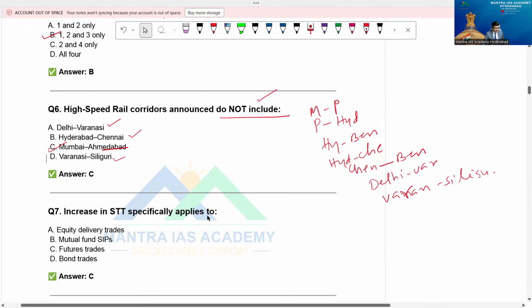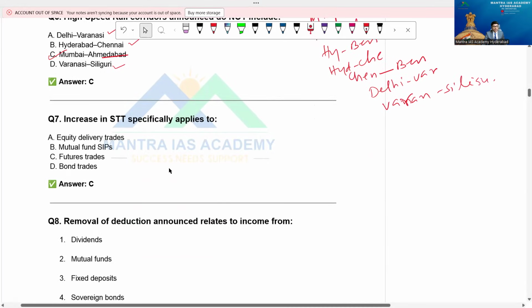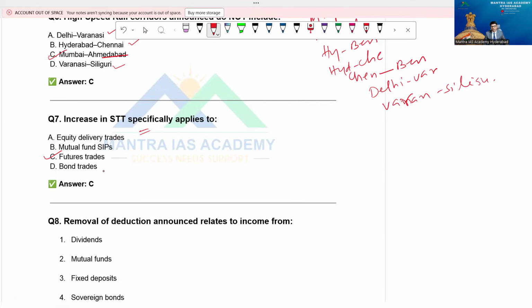Now the next one. STT: increase in STT specifically applies to equity delivery trades, mutual funds, SIPs, futures trades, and bond trades. The option is C. STT stands for Securities Transaction Tax, which I already covered in that video.